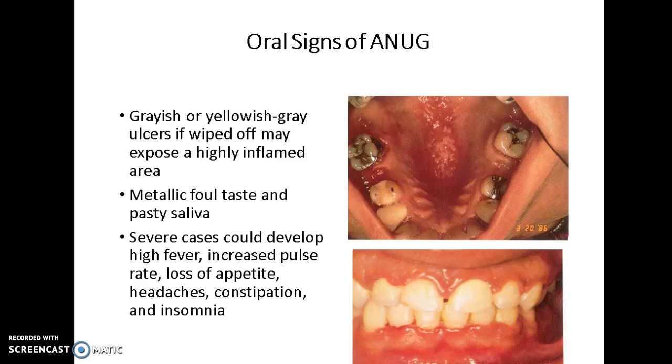Oral signs, again, are grayish or yellowish-gray ulcers. If the ulcer is wiped off, it may expose a highly inflamed area. There's typically a complaint of a metallic foul taste, and the patient has pasty saliva, so their saliva kind of changes in consistency. In severe cases of ANUG, this could develop in a high fever, an increased pulse rate, a loss of appetite, and complaint of headaches, constipation, and insomnia because of the pain that is irradiating from their mouth.